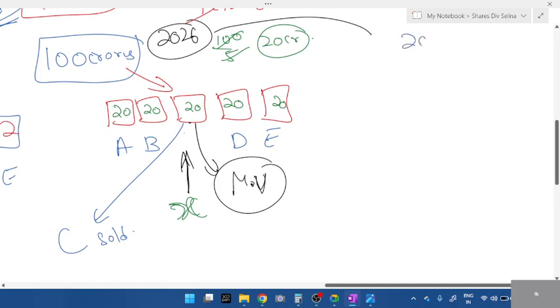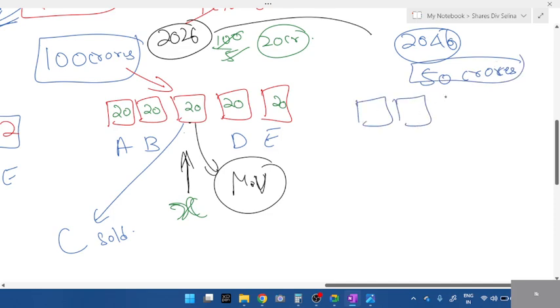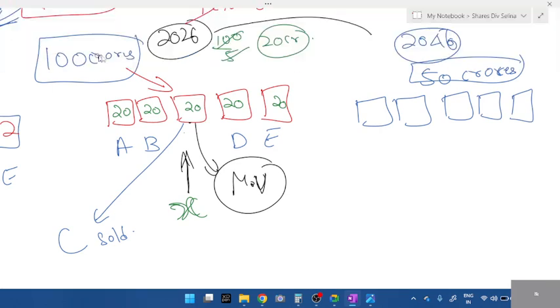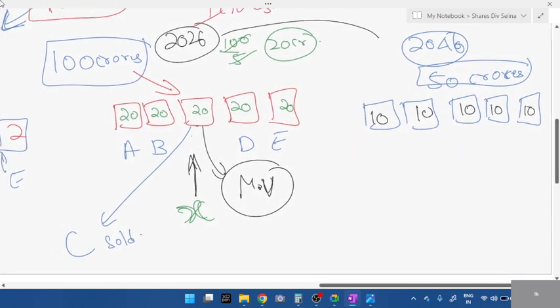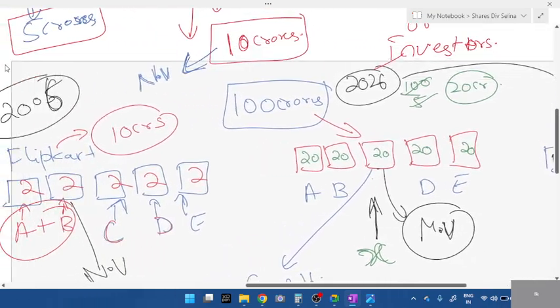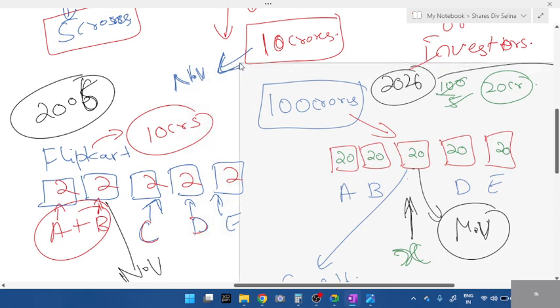After 20 years, in 2046, Flipkart is not doing well. Not only Flipkart, any company. Out of 100 crores, it is going under loss. It is making only 50 crores. Now tell me, each share, how much will it go for? Each share will go for 10 crores. In 2046, it will go only for 10 crores. If you think the number of years is too much to understand, let me take 2025, 26 and 27 just for example.